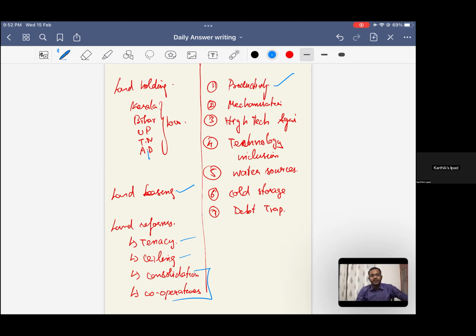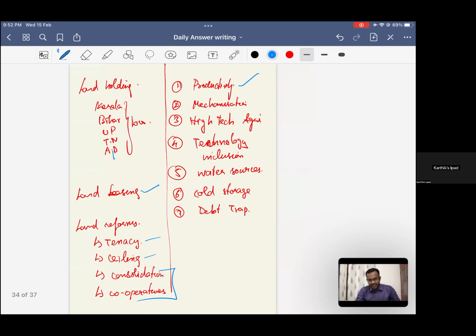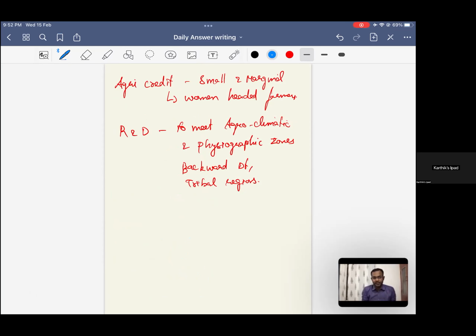You can speak about land leasing, and how this is not done with respect to water source creation in Telangana areas or Chhattisgarh regions. So you will be able to bring a larger perspective to any state. Take notes from the map reading classes of ours and then bring them in, right?